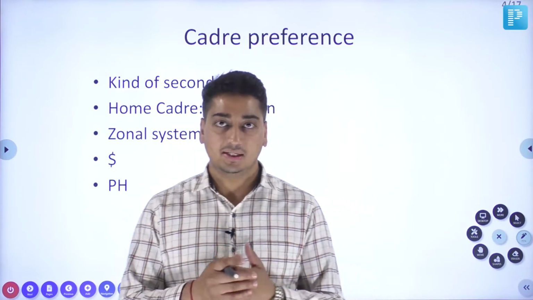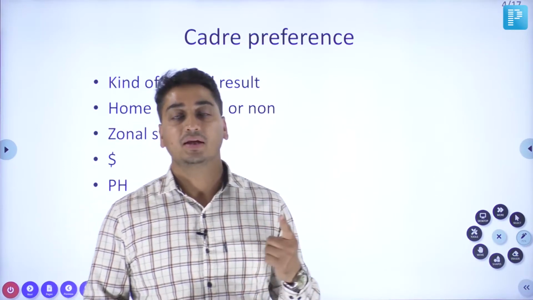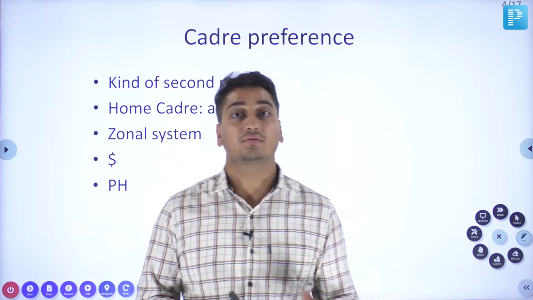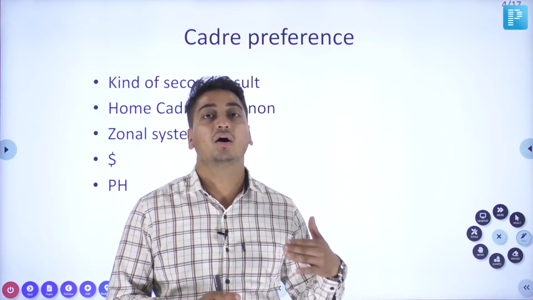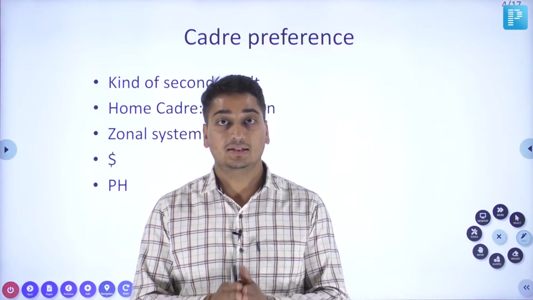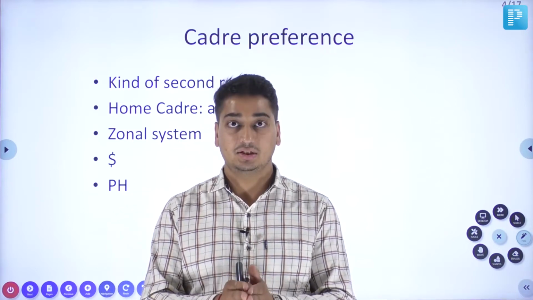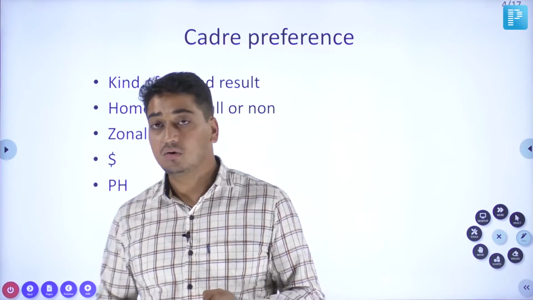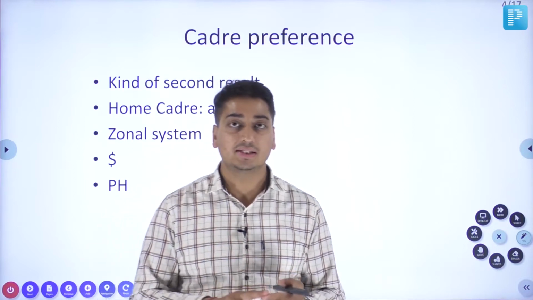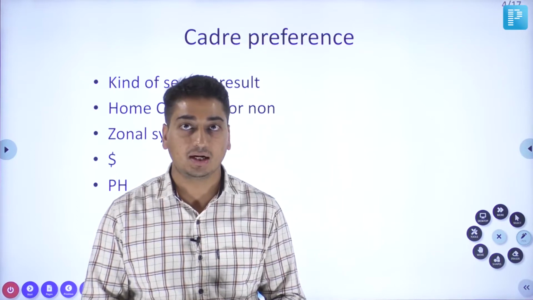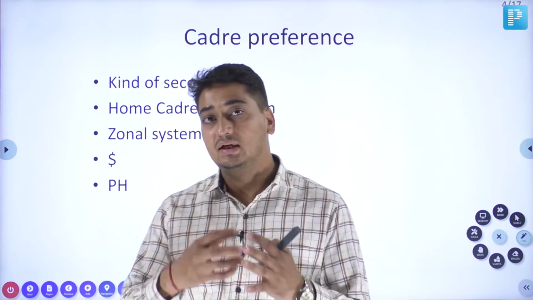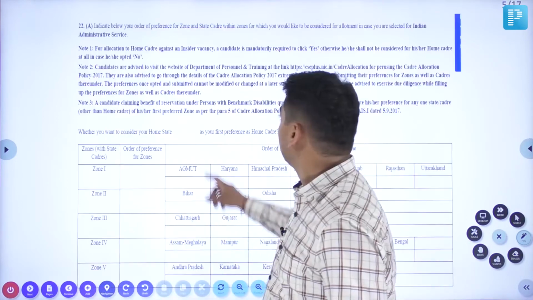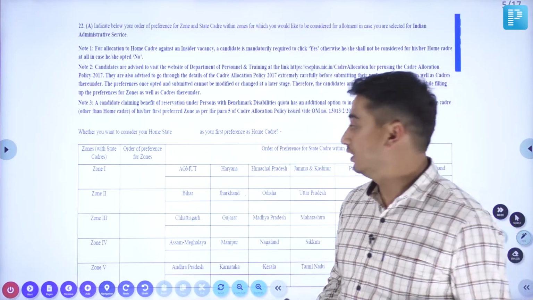So what are these All India services? There are 3 All India services: Indian Administrative Service, Indian Police Service and Indian Forest Service. For the Indian Forest Service, prelims is the same, but the mains and interview are different. For IAS and IPS, through the common Civil Services Examination, the seats are allocated and as per merit, cadres are allocated. Now, I will be telling you how the zonal system operates, what is the significance of a home cadre, what is the value of dollar, and how physically handicapped people are allocated cadres. So this is the broad idea of how cadre allocation happens.